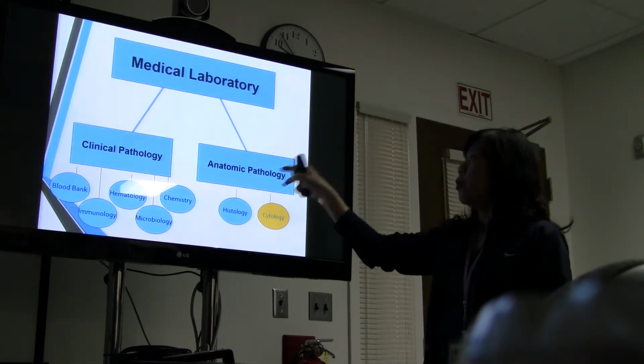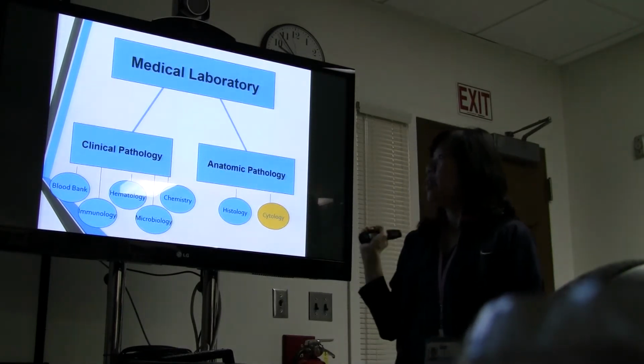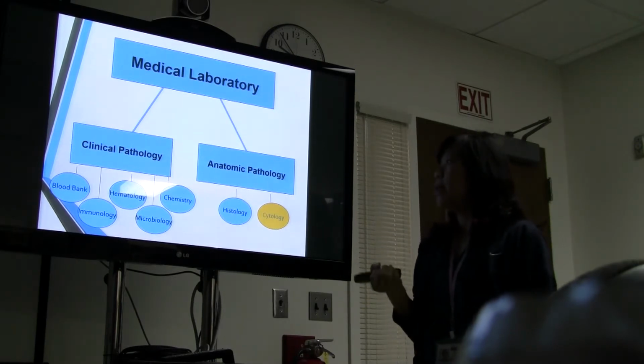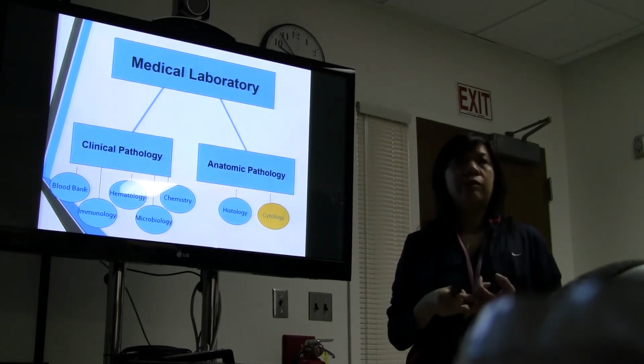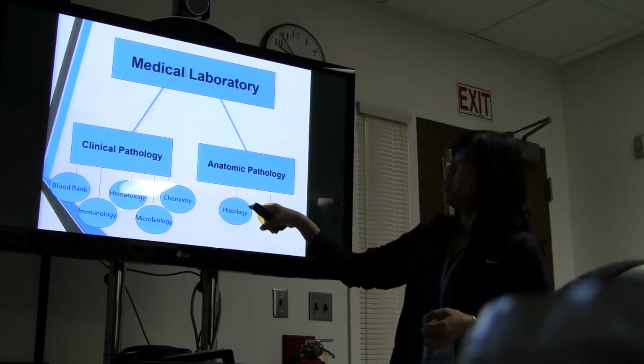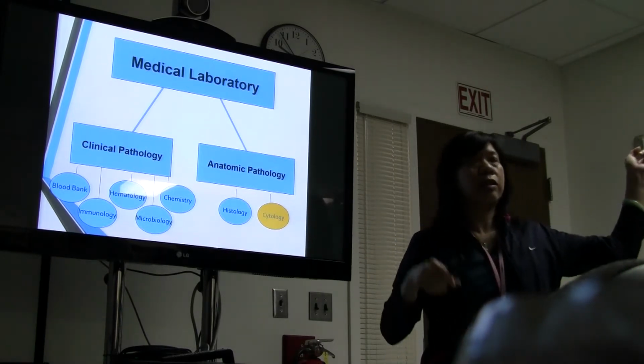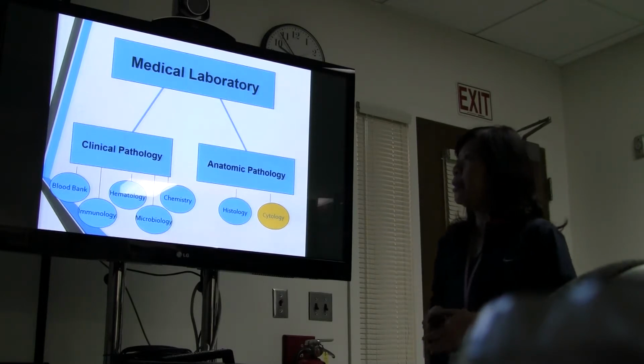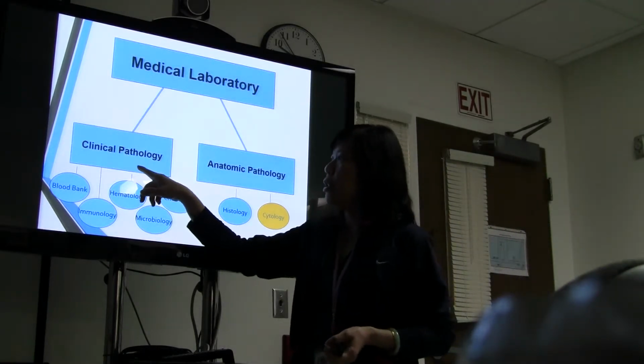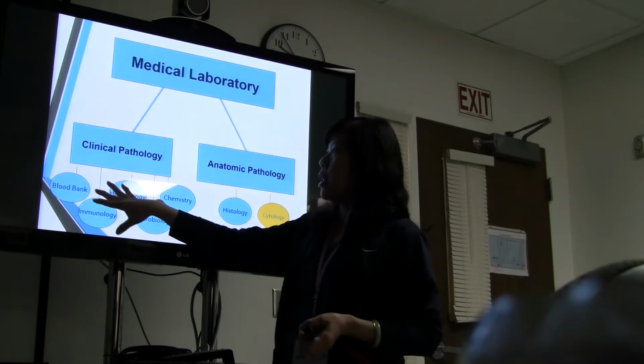Anatomical, from the name, you can see that we are mainly looking at tissues and cells. Okay, so histology is tissue, and cytology is cells. Histology is across this, all the way from us. So in clinical pathology, nowadays this field is actually expanding.